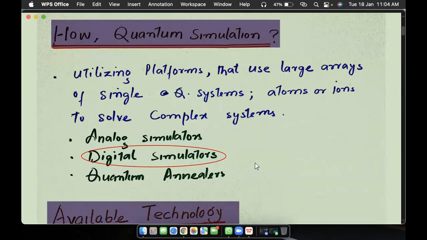Basically, they are using platforms that use large arrays of single quantum systems. They can be atoms or ions, used to solve complex systems. So that's how they do it. And we will see what it means to use those platforms of atoms or ions to solve complex systems in the coming slides.